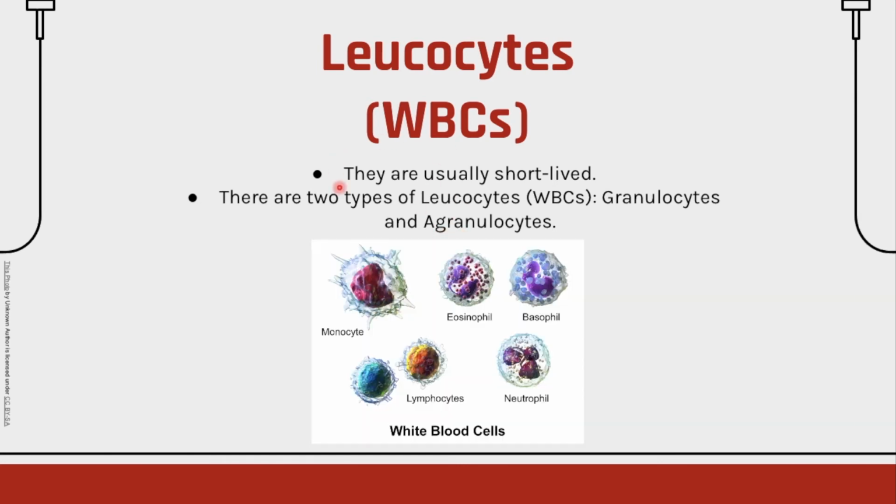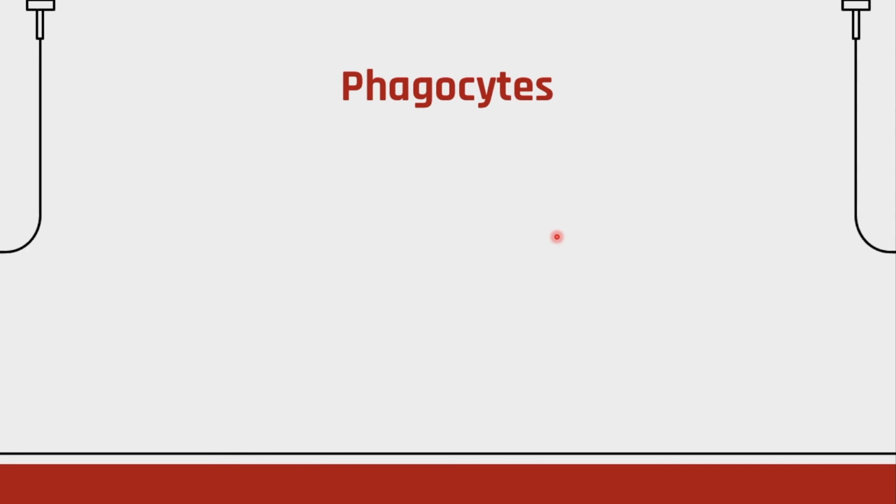Or leukocytes. These are the examples of the white blood cells. Monocytes and lymphocytes are agranulocytes, I think. Eosinophil, basophil, and neutrophil are granulocytes. Yeah, let's go to